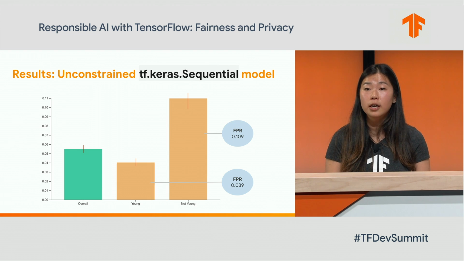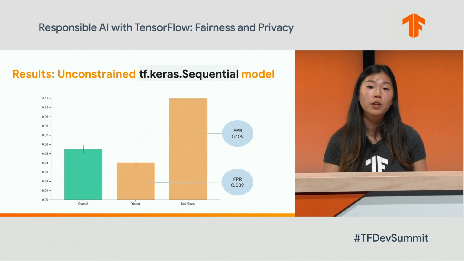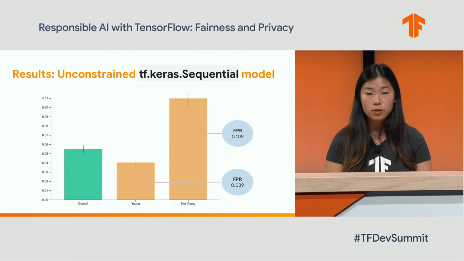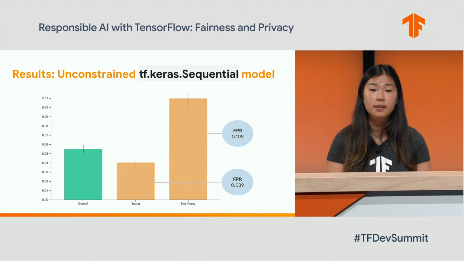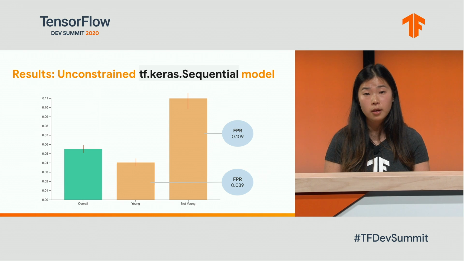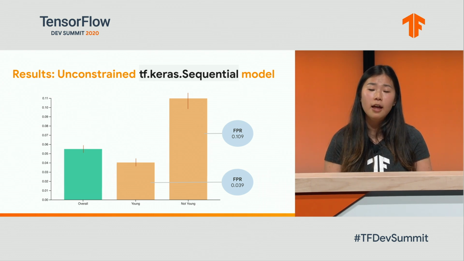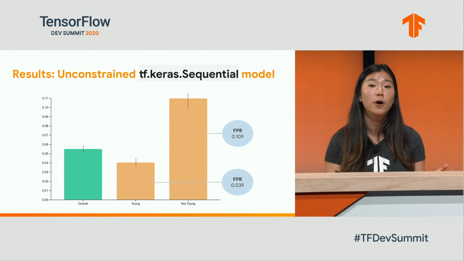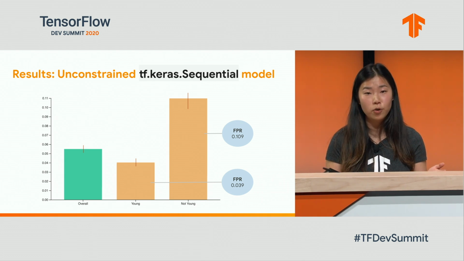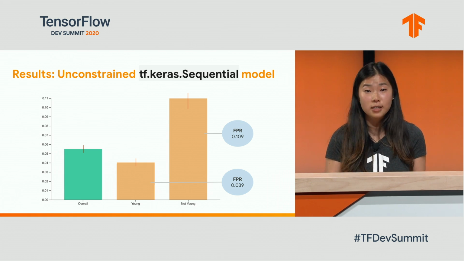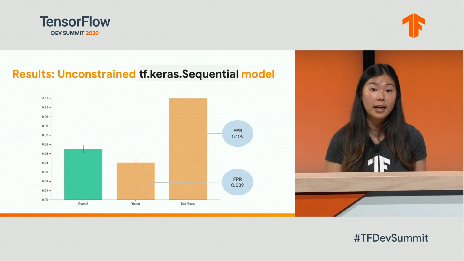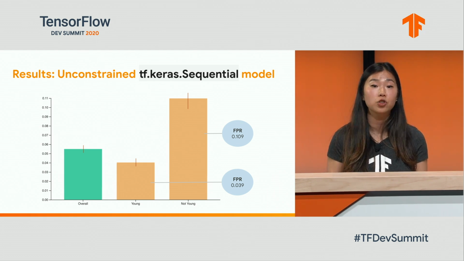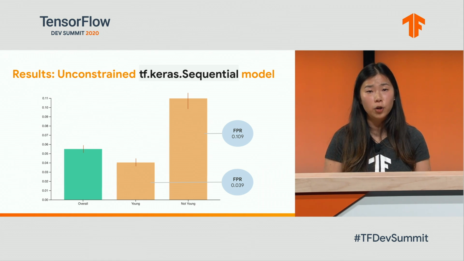We trained an unconstrained, and you'll find out what unconstrained means, TF-Keras sequential model, and evaluated and visualized using Fairness Indicators. As you can see, not young has a significantly higher false positive rate. Well, what does this mean in practice? Imagine that you're at a birthday party and you're using this new smile detection camera that takes a photo whenever everyone in the photo frame is smiling. However, you notice that in every photo, your grandma isn't smiling because the camera falsely detected her smiles when they weren't actually there. This doesn't seem like a good product experience.